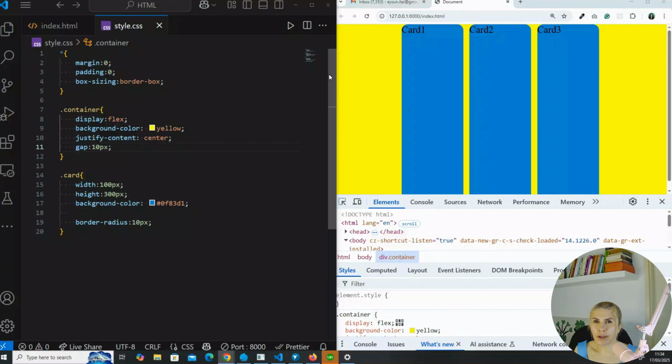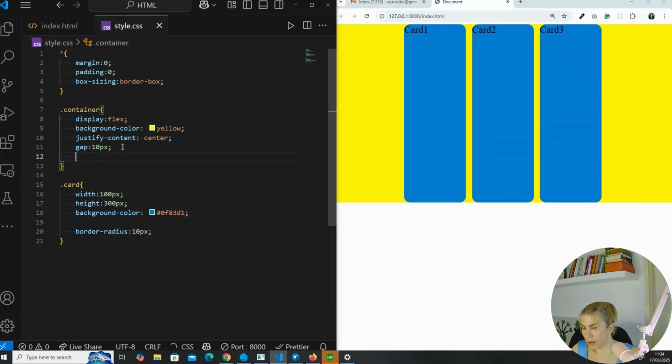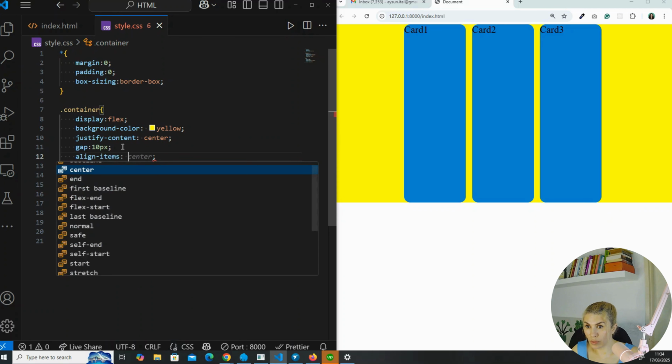We also have the align items property. Align items positions the elements in the cross axis direction. Right now, because I didn't change the direction of the main axis, it is the row direction, from left to right. And if I apply align items, what is going to happen? Let's see. Align items also has the value of center.